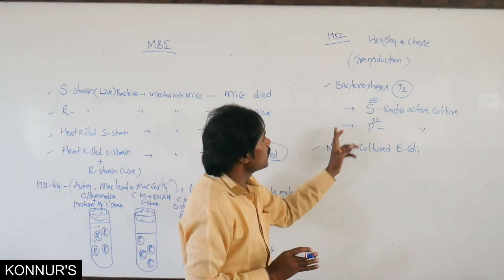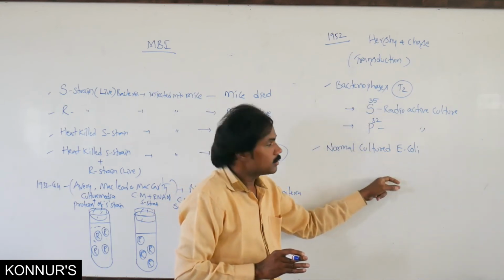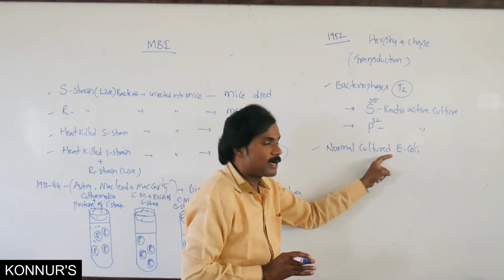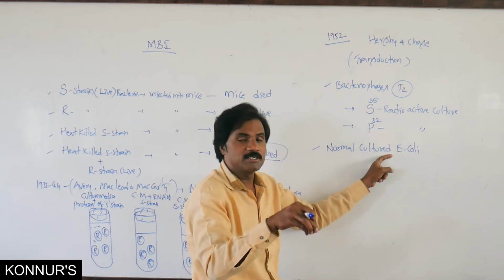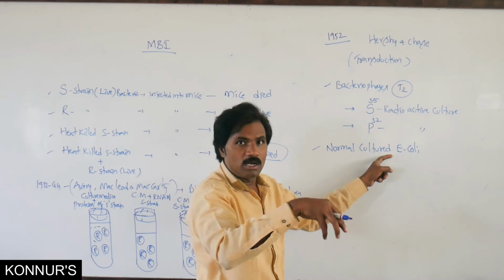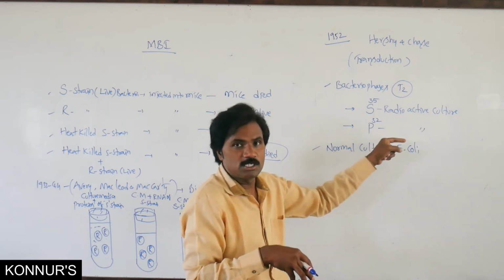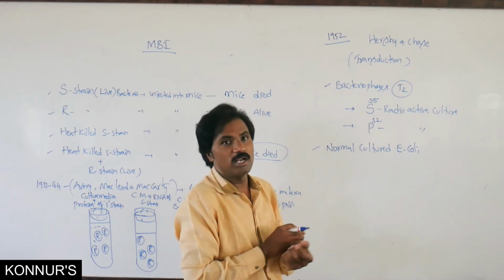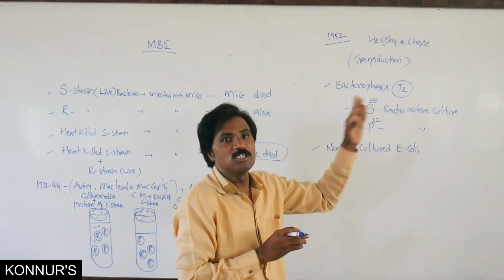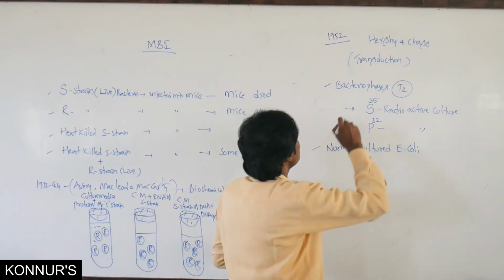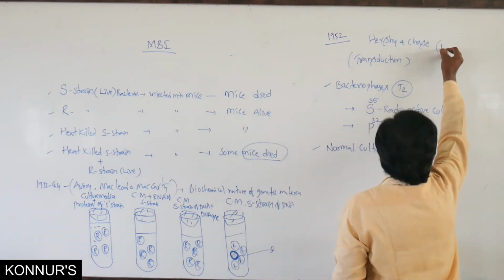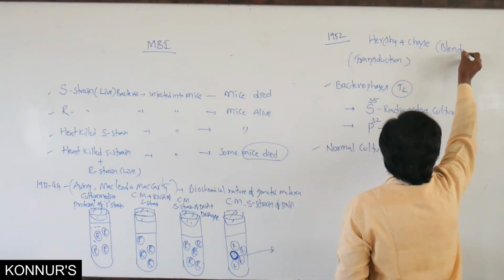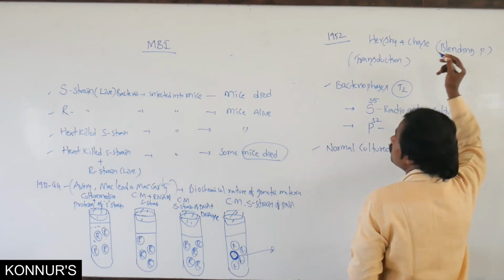Then, in this particular bacteria, infection must occur, then blending, then centrifugation. That's why it is recorded as the blending principle.